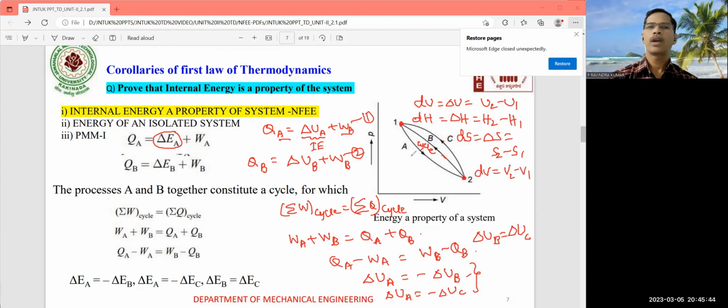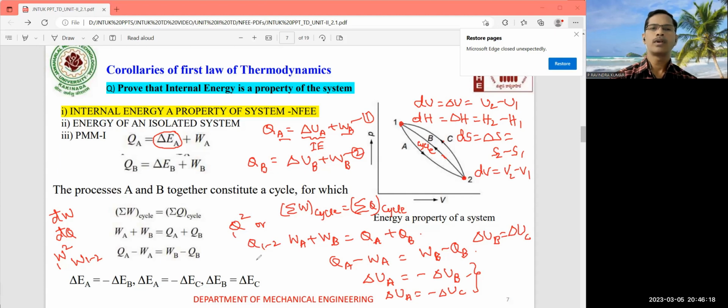So these depend only on the initial and final states. Whereas for heat and work, you have to write d bar W or d bar Q. In that situation, where work follows the path A, you represent it as W1 to 2, and similarly heat as Q1 to 2.